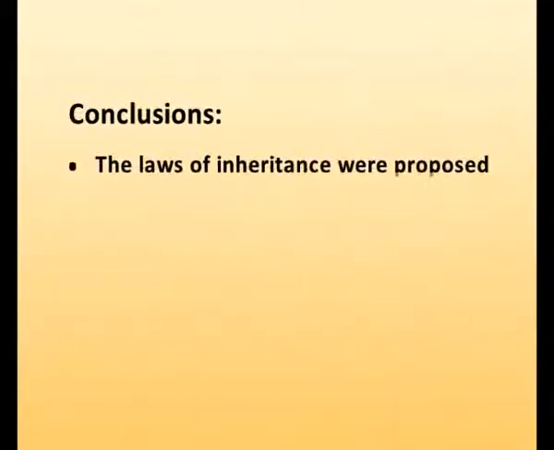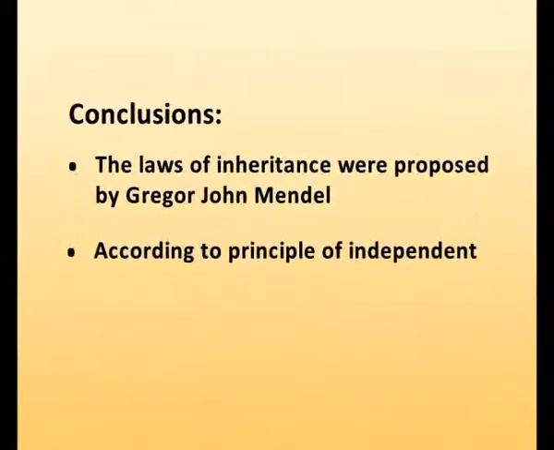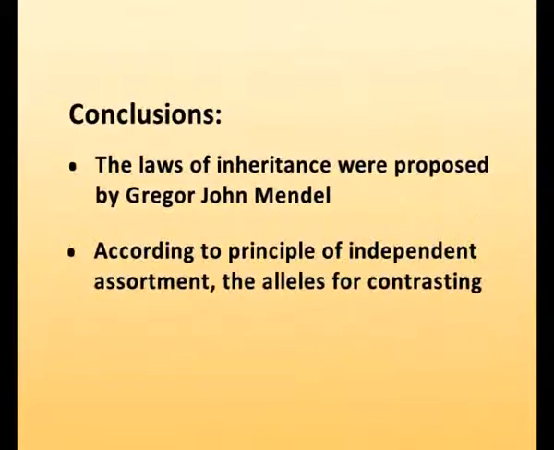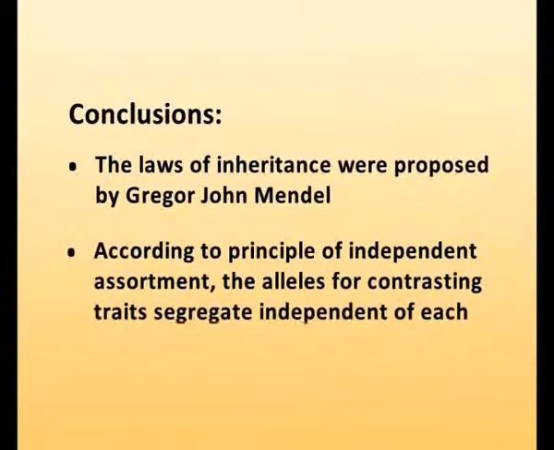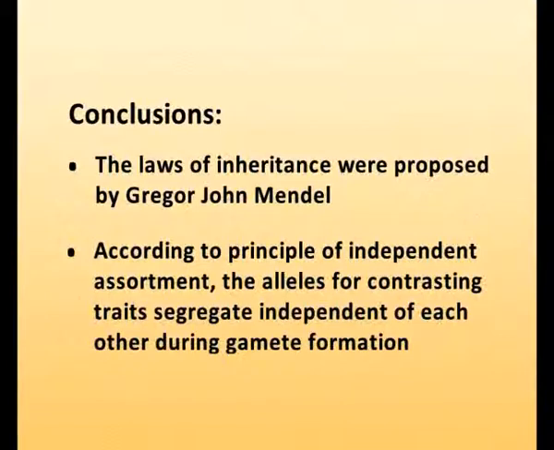Conclusions. Laws of inheritance were proposed by Gregor John Mendel. According to the principle of independent assortment, the alleles for contrasting traits segregate independently of each other during gamete formation.